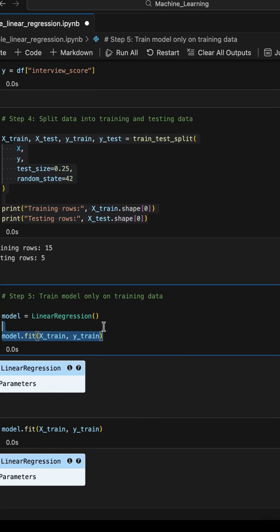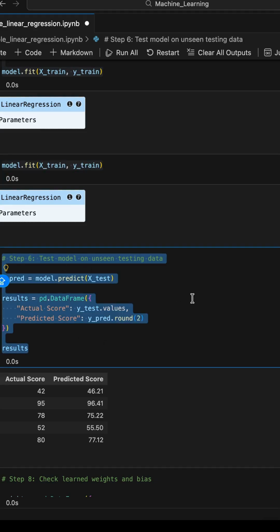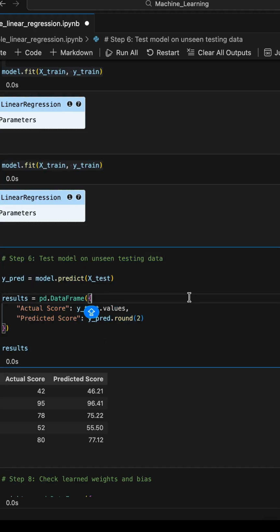Then in step 5, we train the model on training data, as you can see. Then we finally fit it. And then step 6, we test the model on the unseen data, which we kept aside from our data set. When we did the split, 80% for training and 20% for testing, now that 20% which was unseen data, kept aside for testing, we'll test on it.